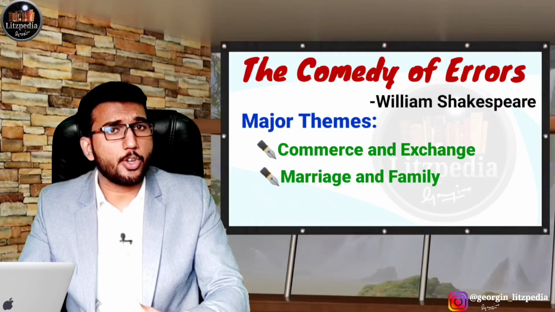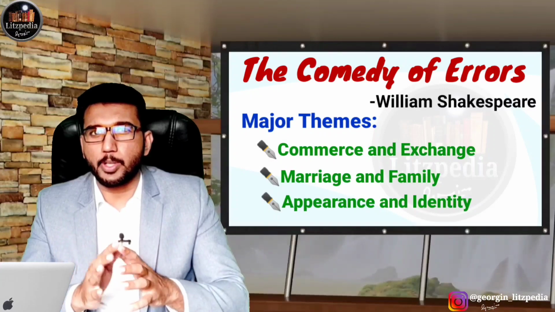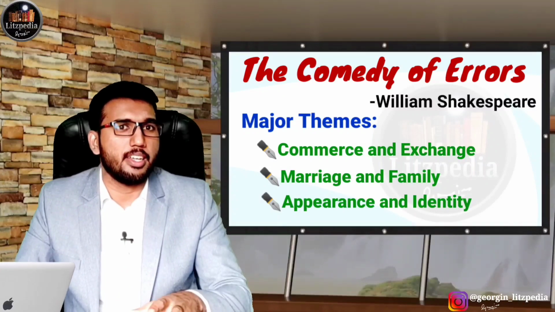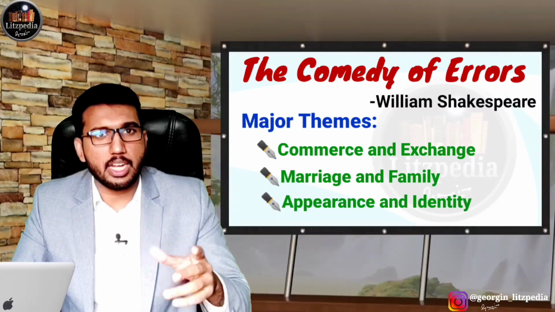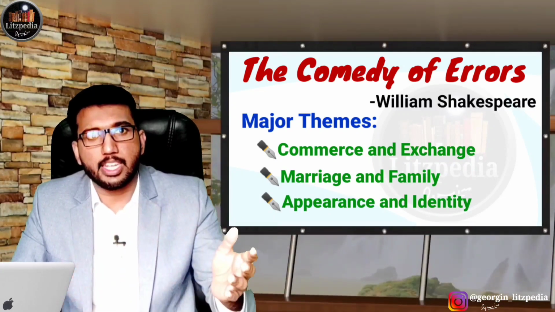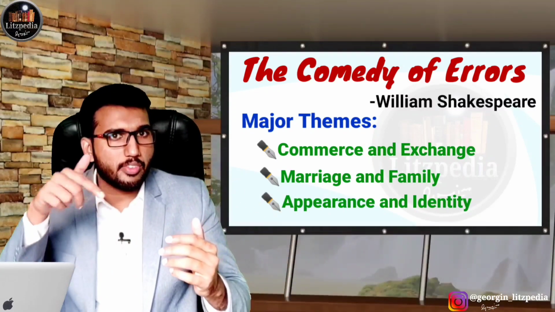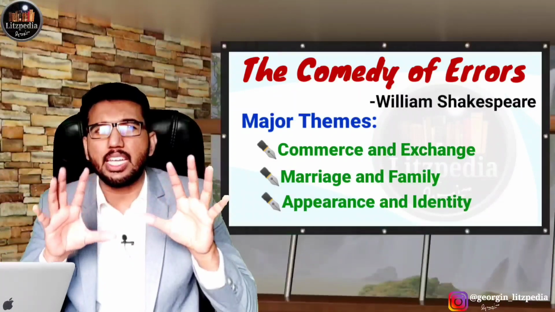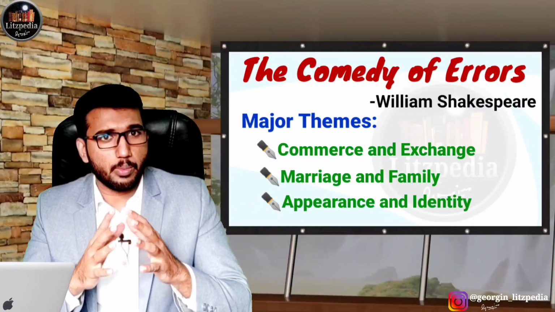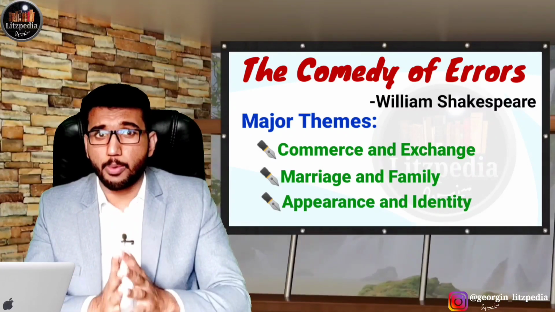Thirdly, a very important theme we need to note is that appearance and identity is also a very important theme, because of this appearance and reality, just because they look alike, all these problems occur in the comedy. Because of this, humor is generated, the audience can enjoy, and also the characters suffer because of that. Their personalities are different, their jobs are different, they do not understand each other, the servants do not understand each other, and the servant and the master do not understand each other. Because of this, the characters become totally confused. So you need to note that appearance and identity is a very important theme in the play, The Comedy of Errors.